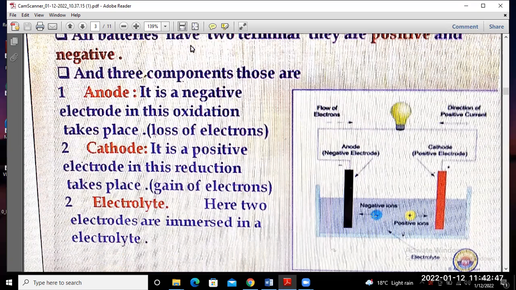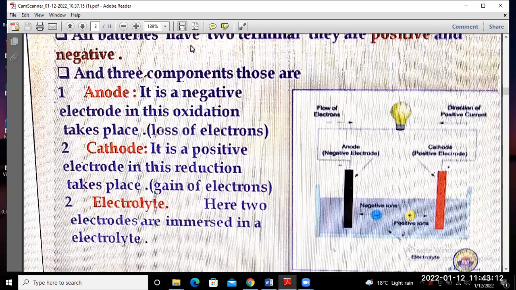So this is the negative electrode, in which oxidation takes place, that is nothing but loss of electrons. At the cathode terminal, it is the positive electrode. In this, reduction takes place, that means gain of electrons.